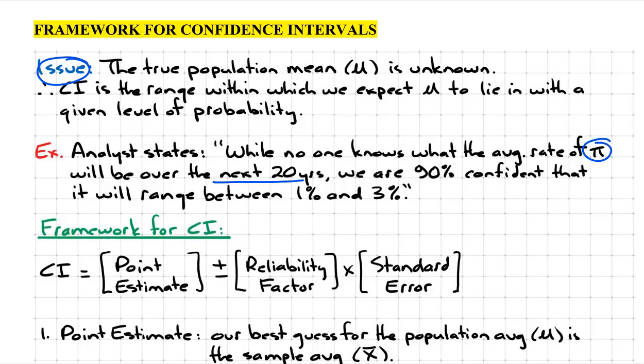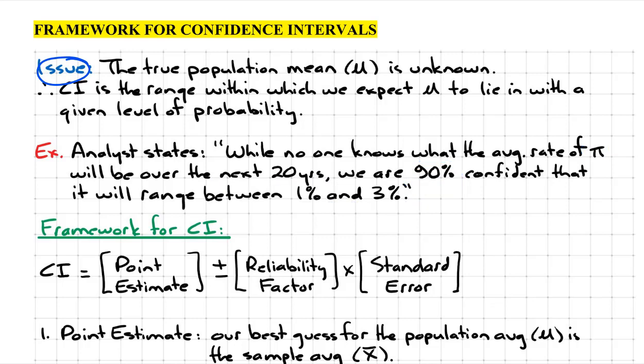So the best she can do is construct a confidence interval within which she is 90% sure that inflation will be over the next 20 years or so.